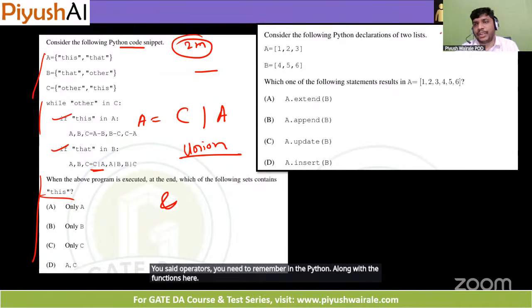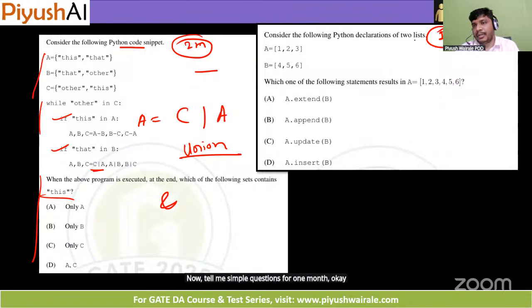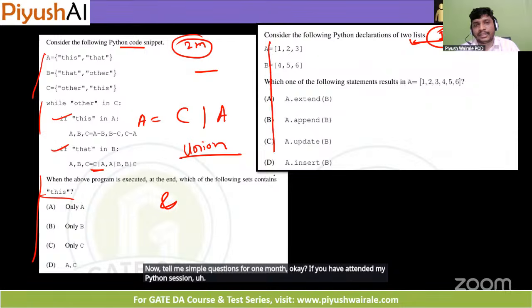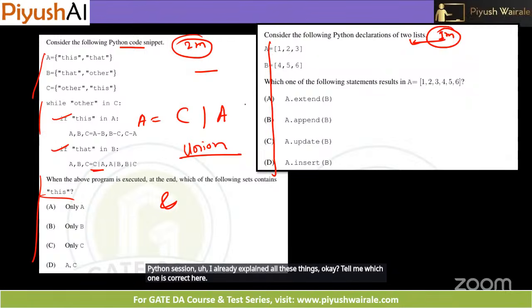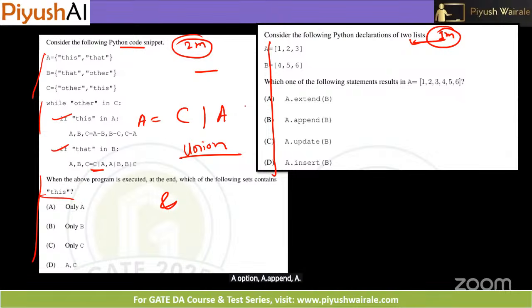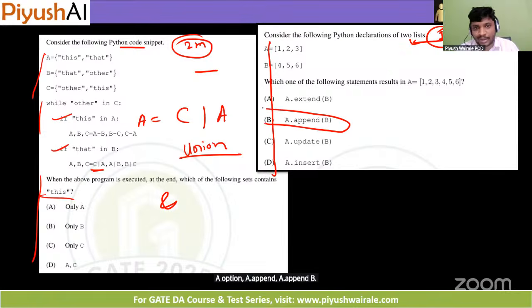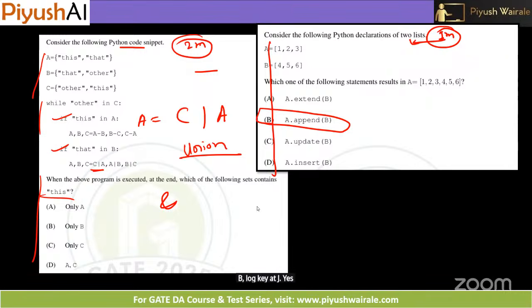Now tell me, a simple question for 1 mark. If you have attended my Python session, I already explained all these things. Tell me which one is correct here. Option B, A dot append B? Sir, it's A. Yes. It's option A here.